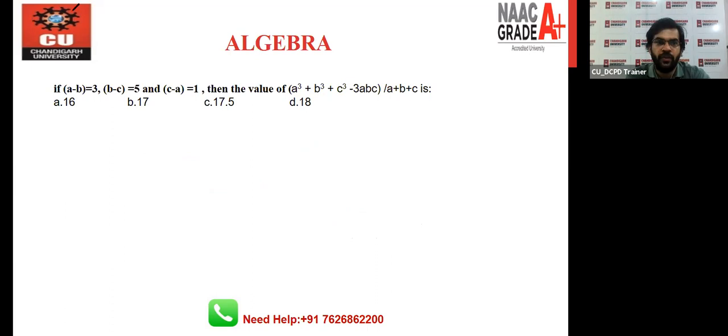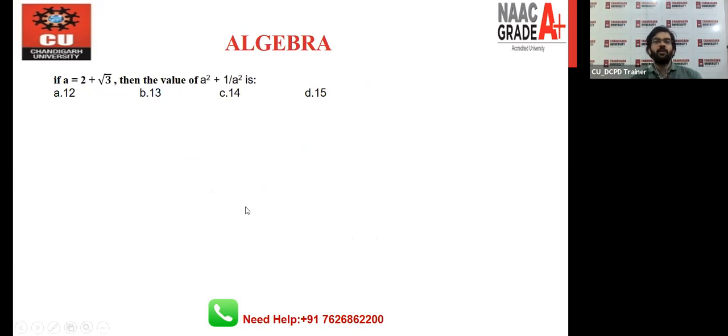And the next question we have is this. a is equal to 2 plus root 3. You have to find out the value of a square plus 1 upon a square. Right. Now you all know the cube formula will not work here, right? Because the result that you have to find out is based on the square, not on cube. So right now you have to use the formula of the square. All right. Give me the answer of this one. a is equal to 2 plus root 3 and give me the answer of a square plus 1 upon a square.